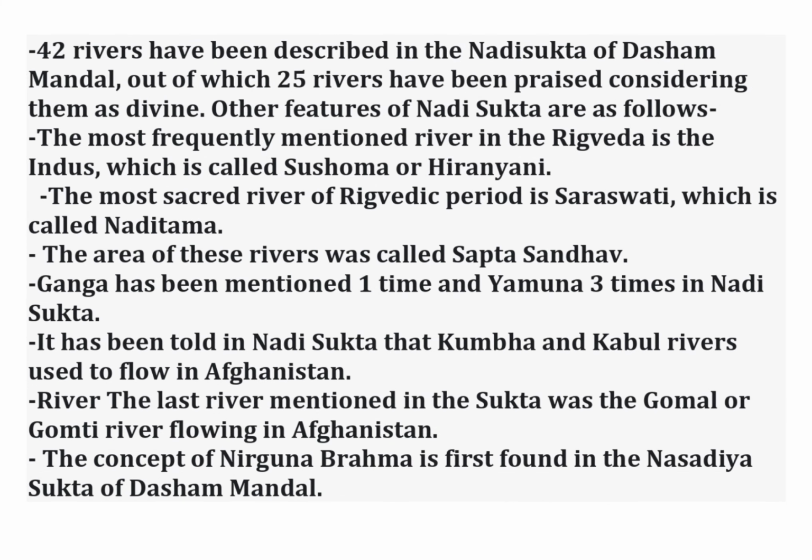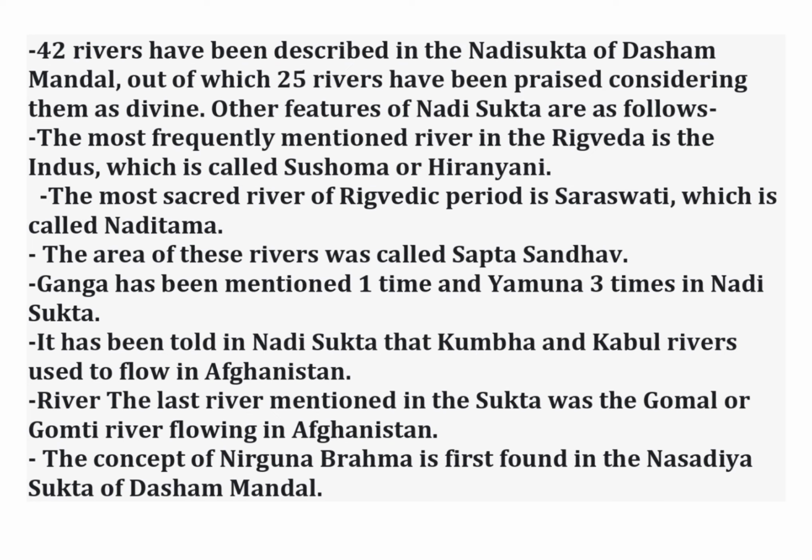42 rivers have been described in the Nadi Suktas of the 10th mandal, out of which 25 rivers have been praised, considering them as divine. Other features of Nadi Suktas are as follows. The most frequently mentioned river in the Rigveda is the Indus River, means Sindhu River, which is called Sushoma or Hiranyani. The most sacred river of Rigvedic period is Saraswati, which is called Naditama. The area of this river was called Saptasindhu.